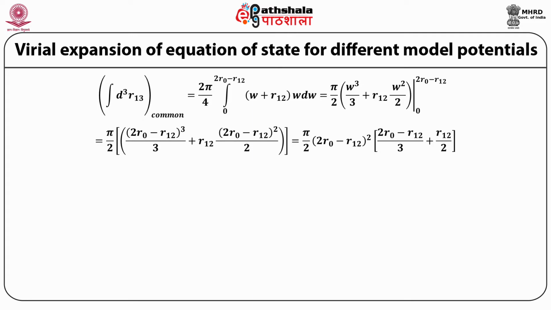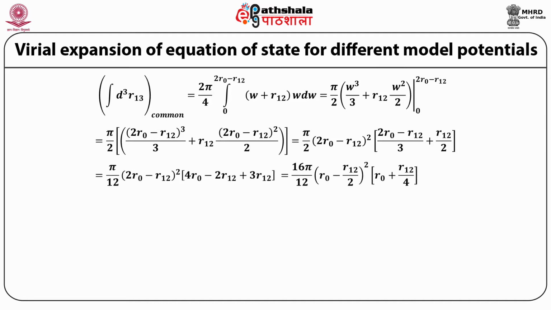This equals π by 2 times (2r0 minus r12) whole cube divided by 3 plus r12 into (2r0 minus r12) whole square divided by 2, which is equal to π upon 12 (2r0 minus r12) whole square into (4r0 minus 2r12 plus 3r12), which is equal to 16π upon 12 multiplied by (r0 minus r12 upon 2) whole square multiplied by (r0 plus r12 upon 4), which is equal to 4π by 3 multiplied by (r0 square minus r0 r12 plus r12 square upon 4) multiplied by (r0 plus r12 upon 4).